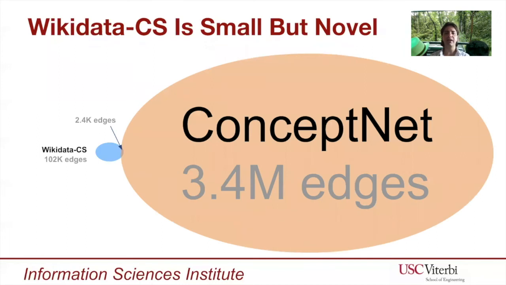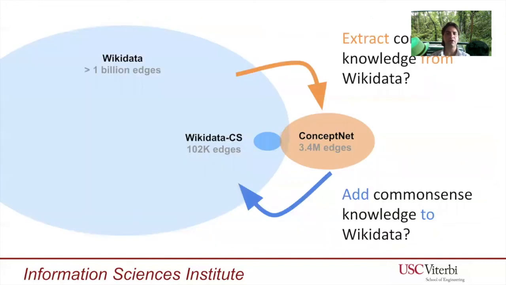Despite the fact that Wikidata common sense is a very small subset of Wikidata and also comparatively smaller than graphs like ConceptNet, it is also very novel. Here we see that the overlap between the Wikidata common sense graph and ConceptNet is very tiny. This opens the door for integration between these two sources.